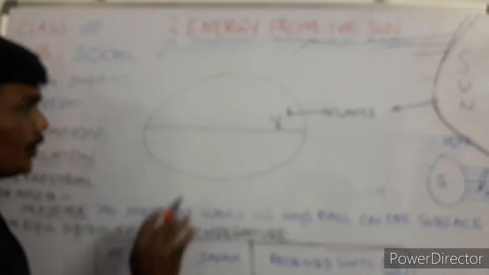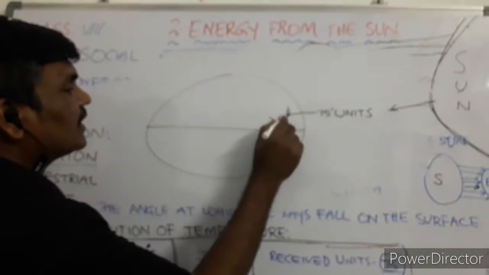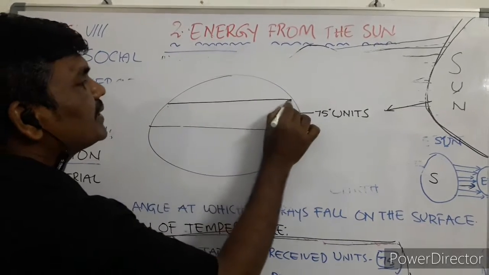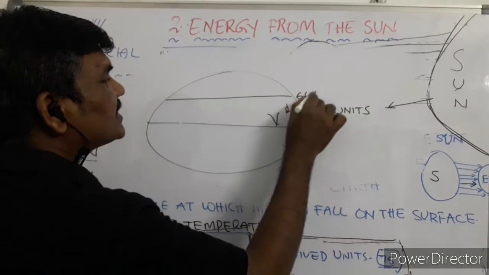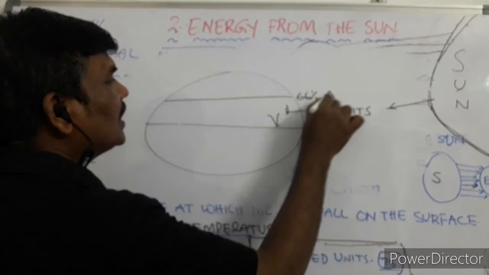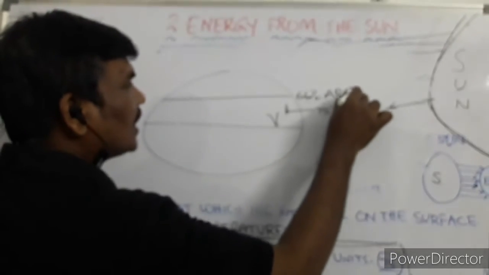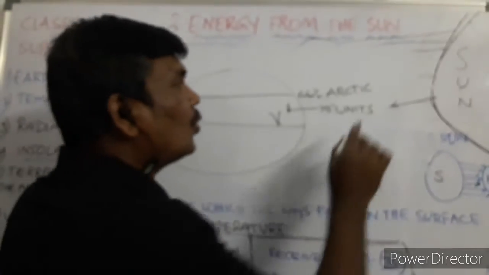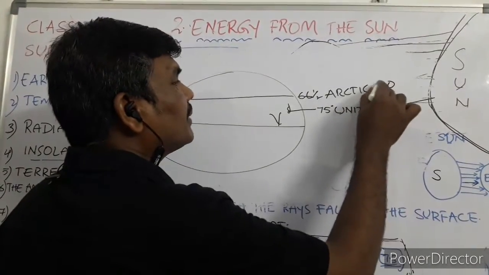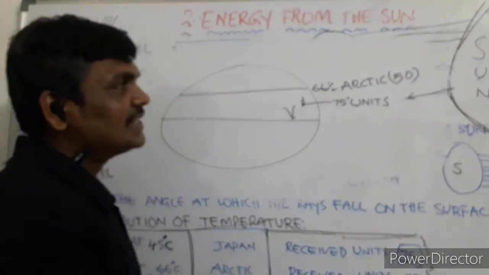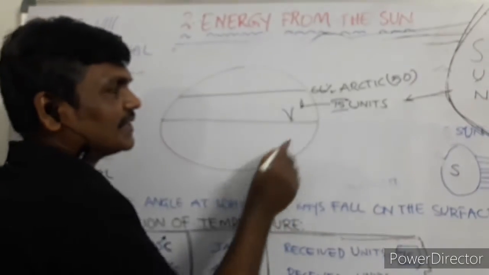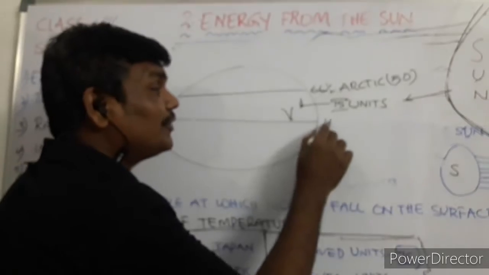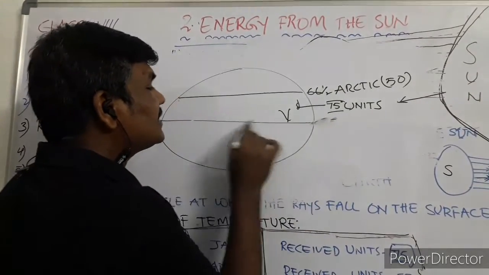Suppose you are going in the northward direction, and this is Japan. Next, 66.5 degrees means the Arctic region. The Arctic region is receiving only 50 units of temperature. See, 50 units. Suppose here is the equator, how many units will it be? 100 units, imagine.